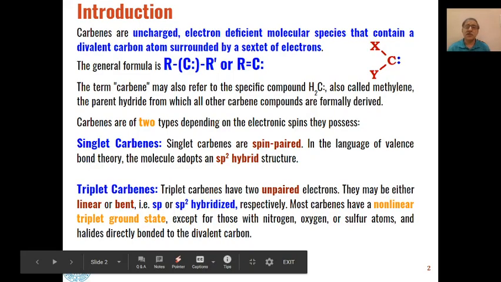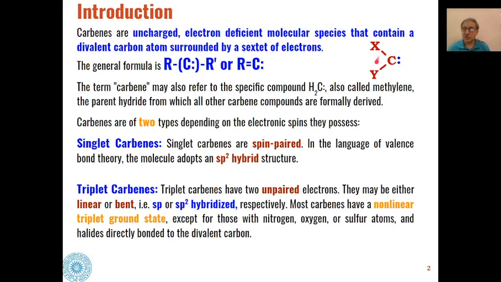So carbenes, as you know, are uncharged electron deficient molecular species which contain a divalent carbon atom surrounded by a sextet of electrons. Because their octet is not complete, they are very unstable and very reactive in nature.